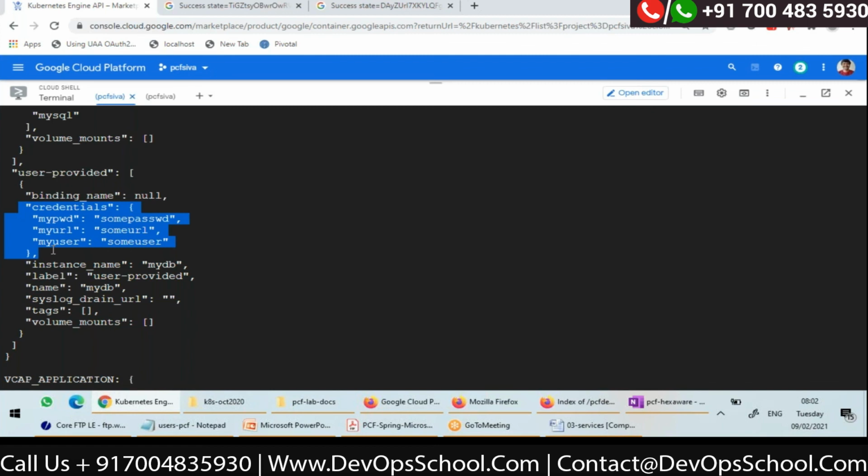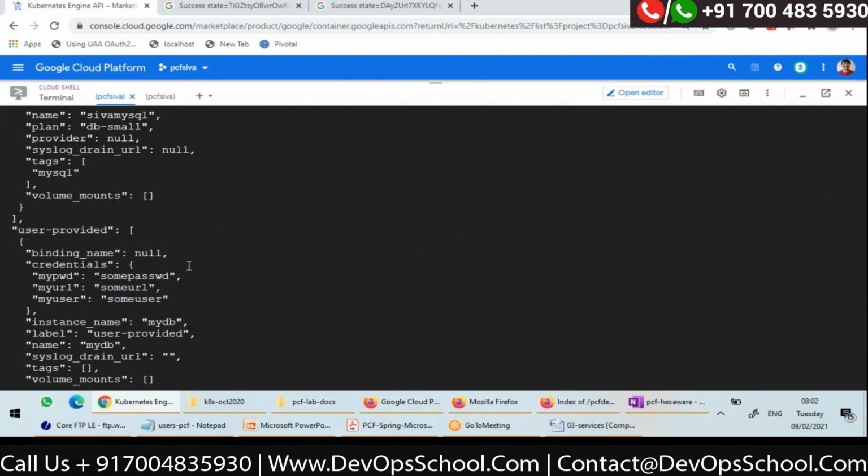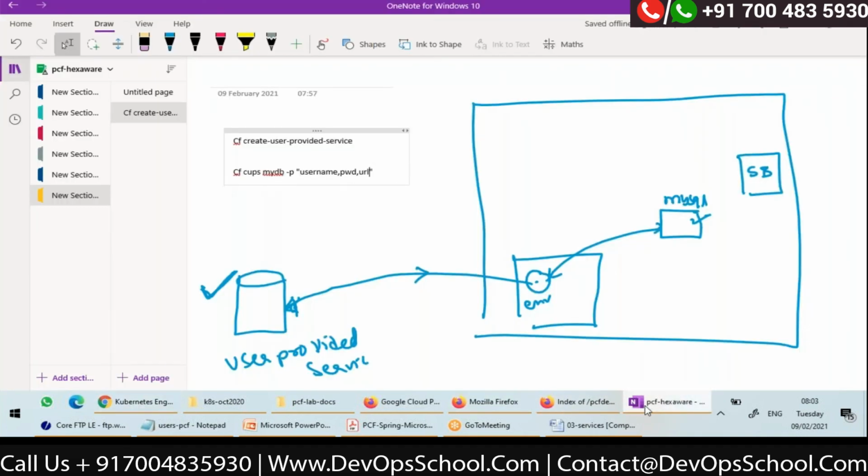They are also available under VCAP services under that user provided. Now what I can do in my application, after binding, I could have written my application to look for my username, my password, my URL, and I could make a connection to this database, right?